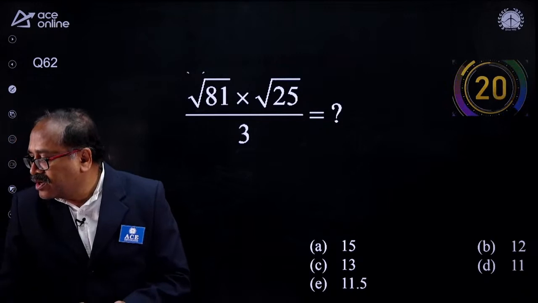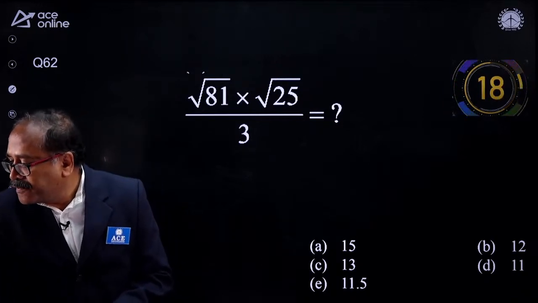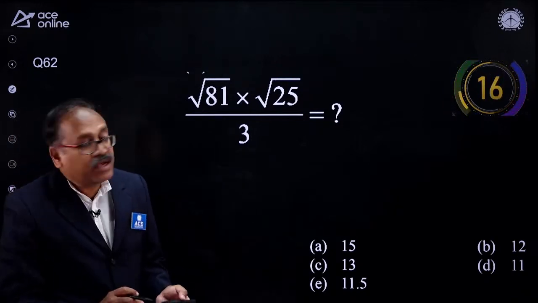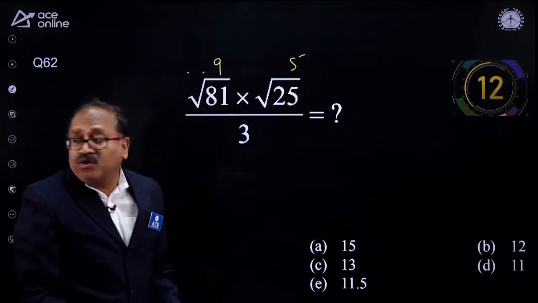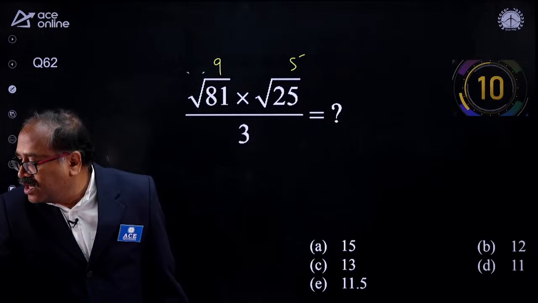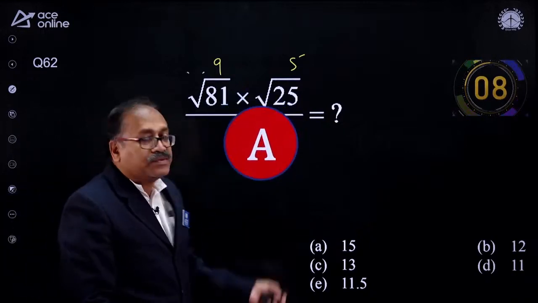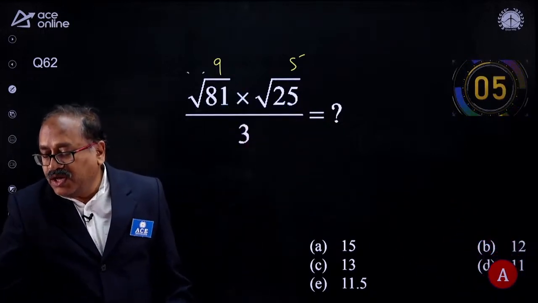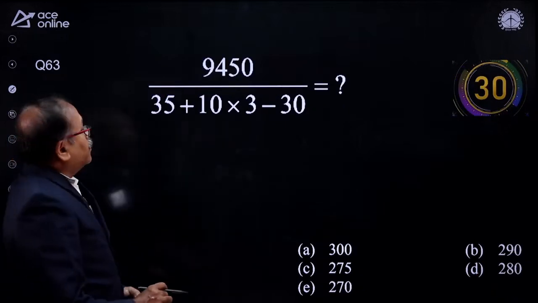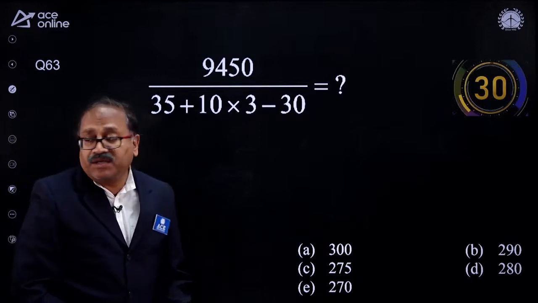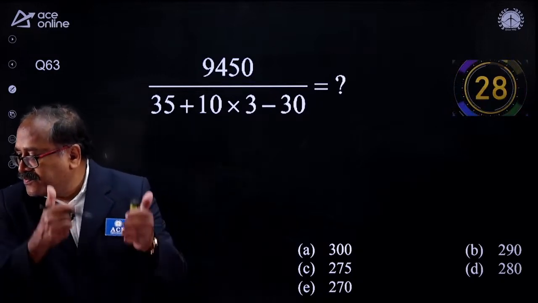Come on, my friends. So Vamsi, come on. So you know that this is 9 and this is 5. So nothing to do over here. Answer it. Option A. That's Shekhar. Option A is right. So nicely you people answer the question. One more question here. Look at this part. Now answer it. Your 30 seconds starts now. Yes, my friends. Well done.